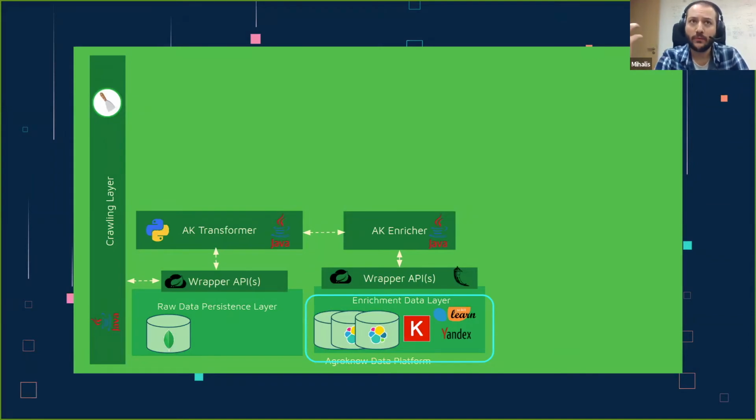We are sending it over to Elasticsearch, where we've integrated our vocabularies, the multilingual names, and the alternative names under which each term may appear, and we ask: does this piece of text contain any terms known to Elasticsearch? If yes, perfect, we have identified this. But there are cases where this is not possible, so we have to add a couple more steps into this enrichment data layer. And as you can see here, we're also utilizing machine learning and deep learning techniques. Scikit-learn is one, and Keras models are another.